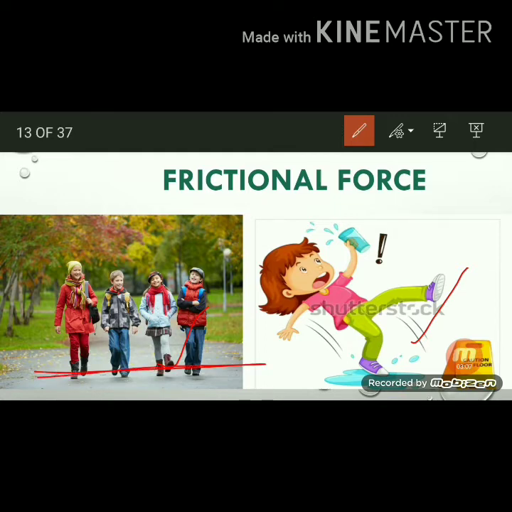To all these questions I introduce one word, that is friction. Friction is also an example of a contact force. Let us discuss what is friction.